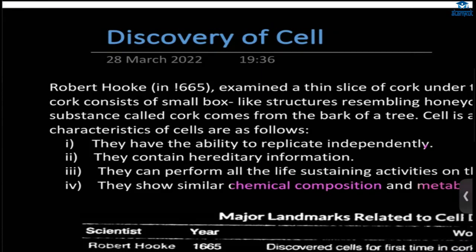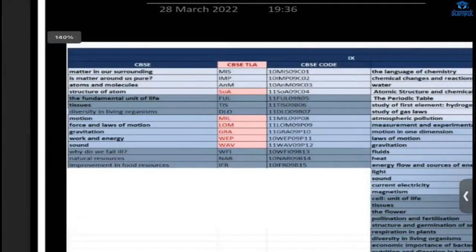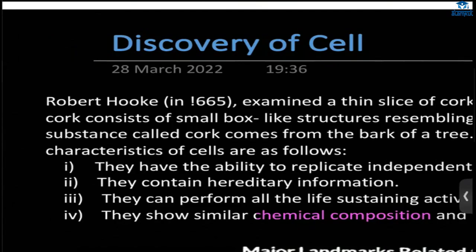We'll start with the fundamental unit of life, the cell. This is the first chapter of biology. All the organisms are made up of cells. All living organisms.